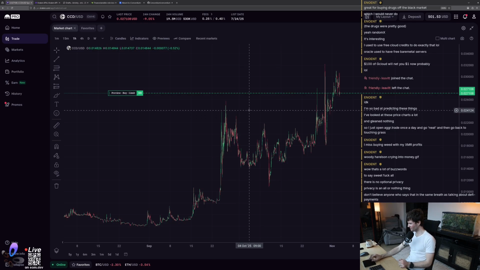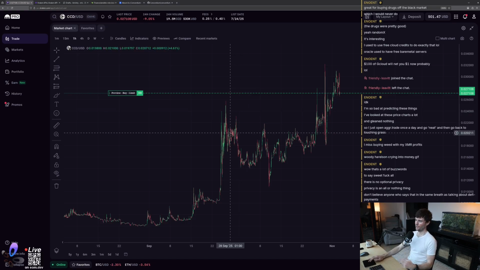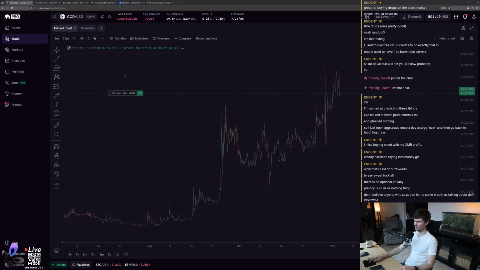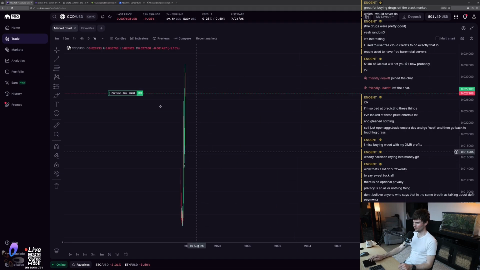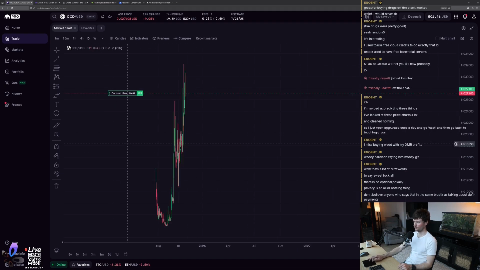Don't believe anyone who says that in the same breath as talking about DeFi payments. I wouldn't trust it. If I were choosing for myself which of these coins to actually use, I would be more on the Monero side too. But even looking at the investment side of it, okay, it hasn't been out that long.